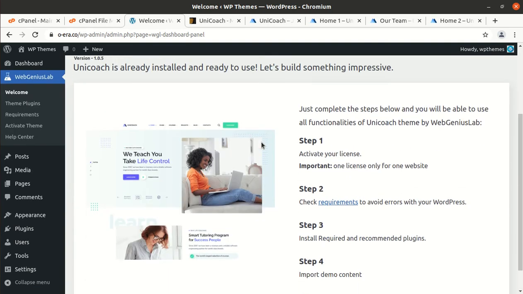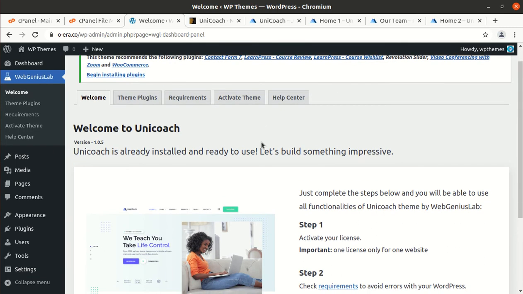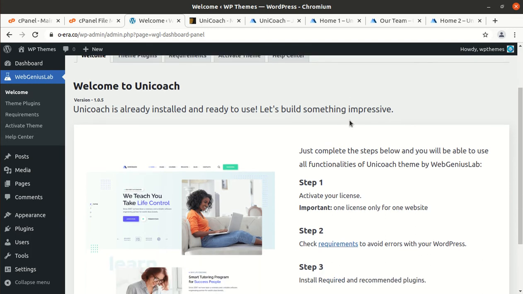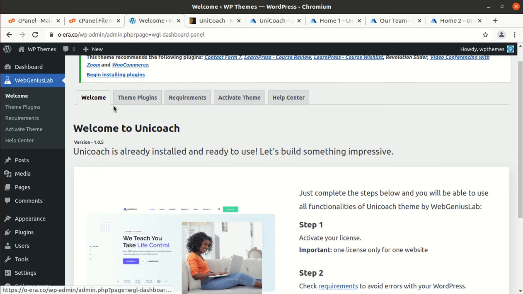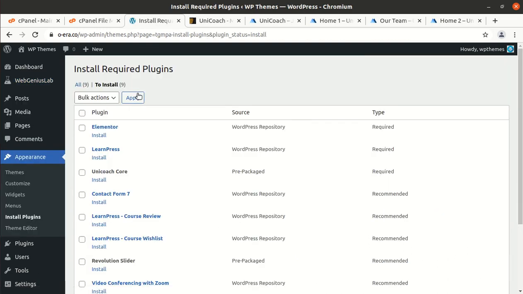Okay. So upon activation, we landed on the welcome page of the Unicoach WordPress theme, and Unicoach is already installed and ready to use. We can start building the website from here as well, as the theme has been installed, but it is better we install all the required and indicated plugins. And let us see what plugins have been recommended or required for this theme.